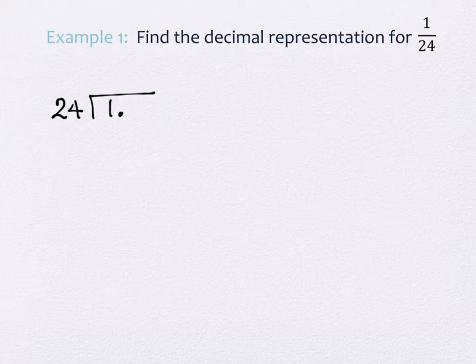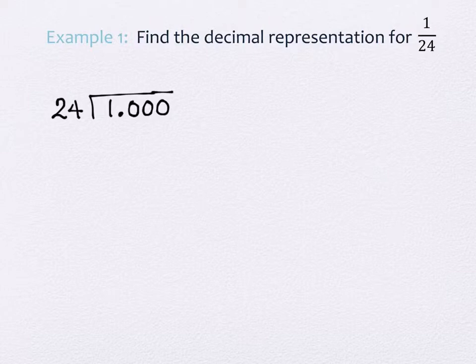So this one right here is the number 1 over 24. It is in reduced form. How do I know? Because there's 1 on top, right? So I don't have to worry about reducing this. If it wasn't in reduced form, you're going to save yourself some work if you reduce it first. Okay, so start with a reduced fraction no matter what you're doing, whether you're turning it into terminating or repeating or whatever. So just like we were with terminating decimals, we are going to divide what's on top by what's on bottom. So this is the number 1 divided by 24. And of course, that doesn't have a whole number value in it, so I've got a decimal point, and I'm going to be putting some zeros in here.